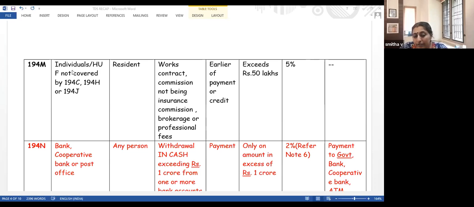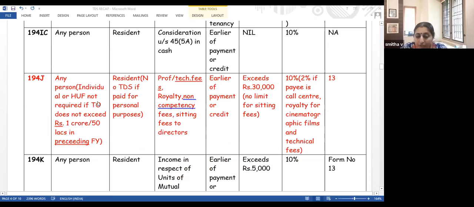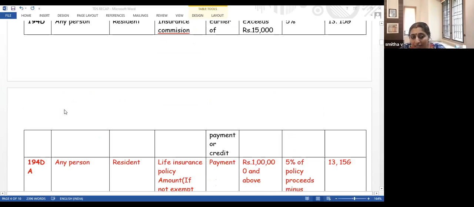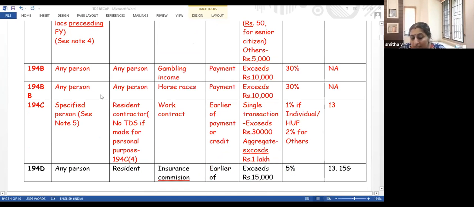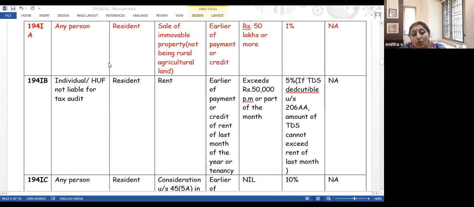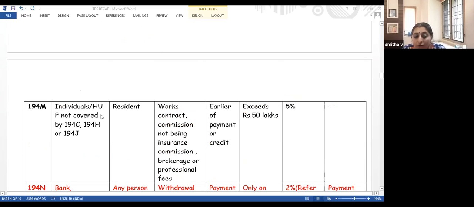Earlier, do you remember when we discussed 194J, we told you that if you are an individual or HUF and turnover does not exceed 1 crore, or if you're making payment for personal purpose, then there is no requirement for deduction under TDS under 194J. The same point I had also explained under 194C. Your turnover doesn't exceed 1 crore, and if you're making payment for personal purpose, there is no requirement for TDS under 194C.